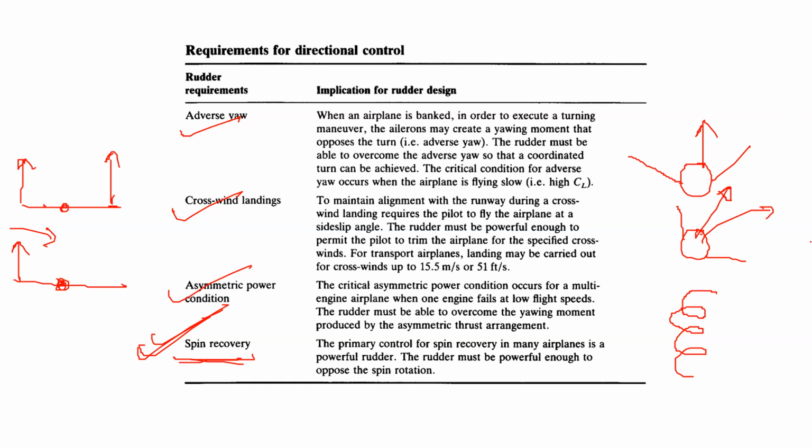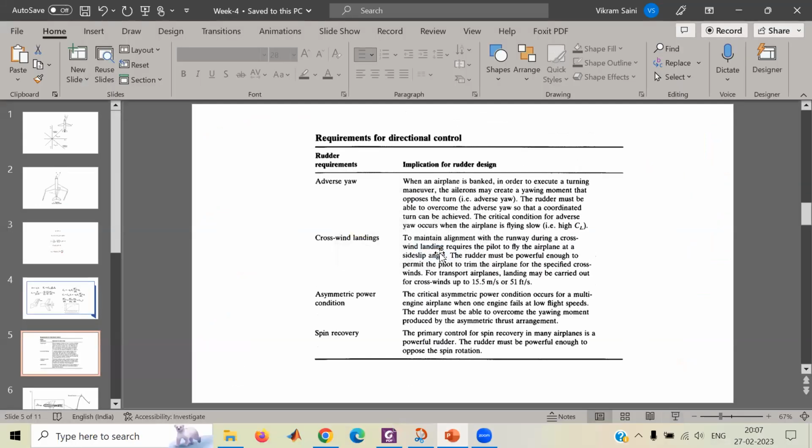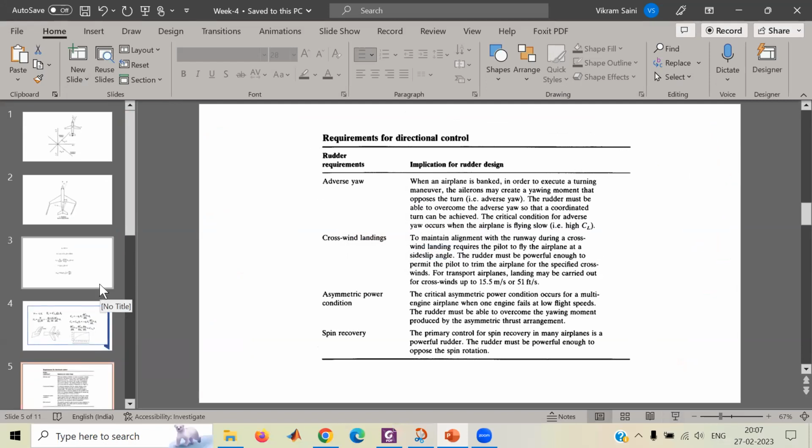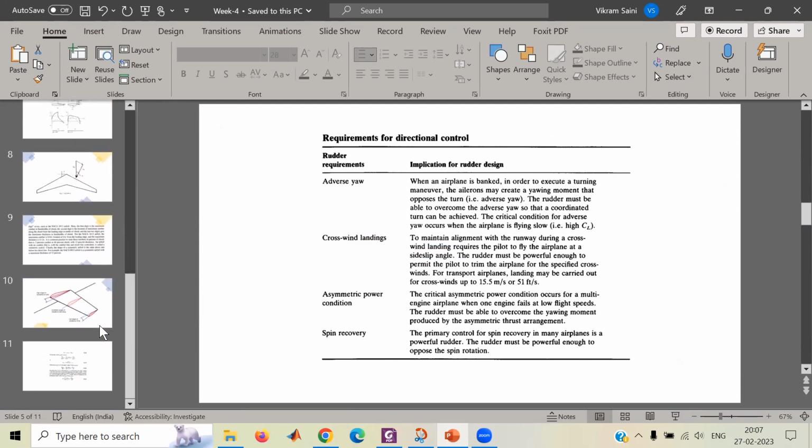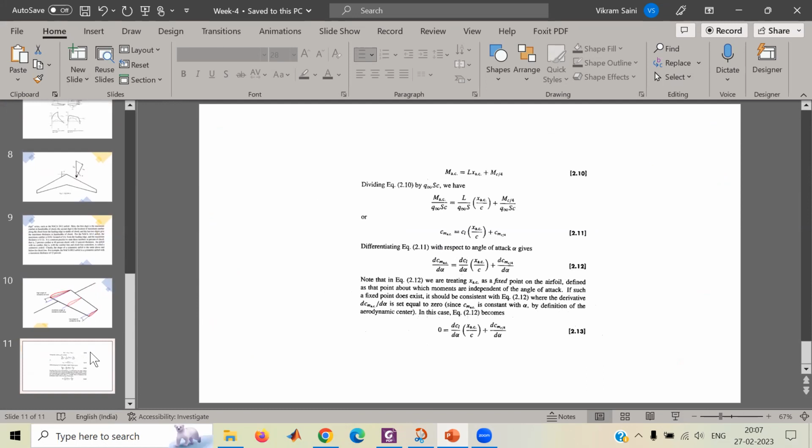Okay, so this is it for today. Maybe I could have covered roll stability as well, but I'm feeling a little tired. So I'll discuss roll in the next session, and I have given you 2-3 questions that you can answer.